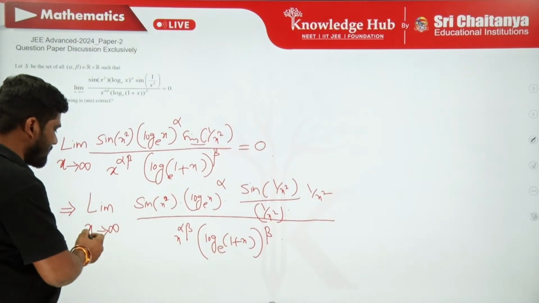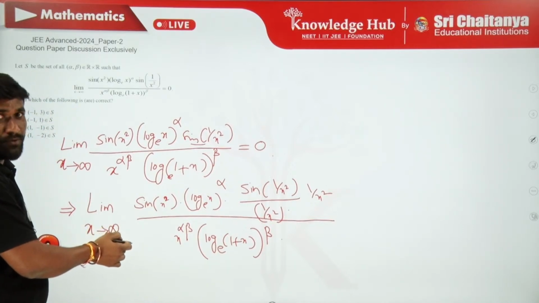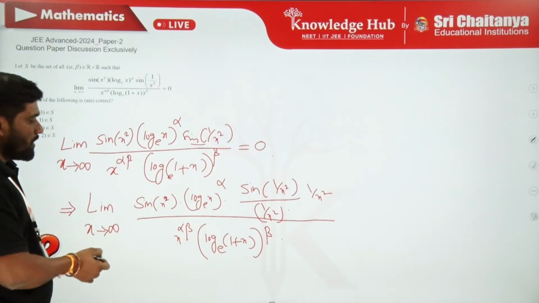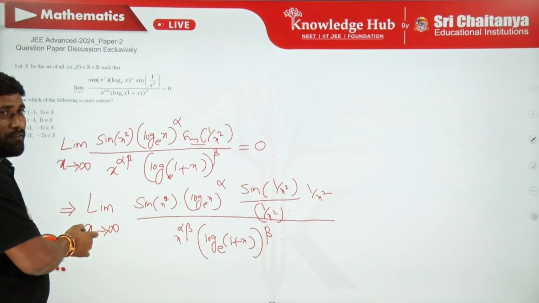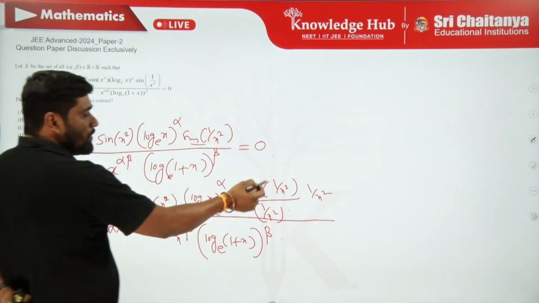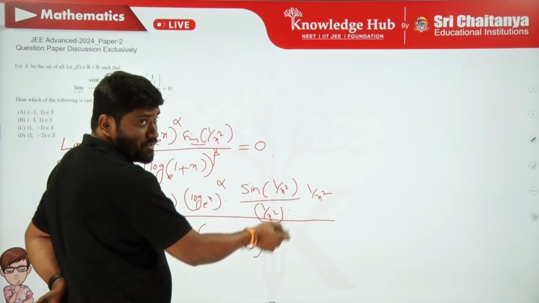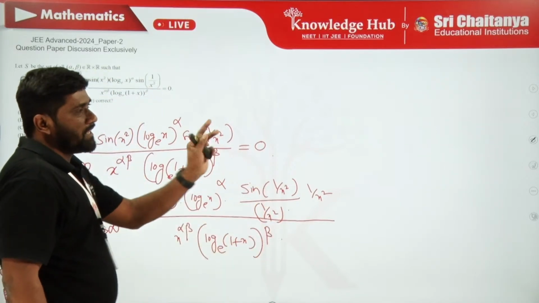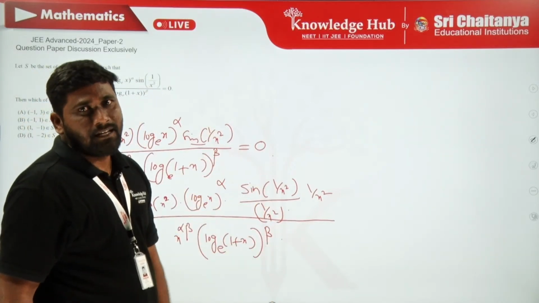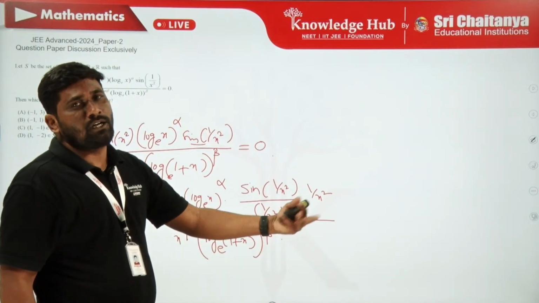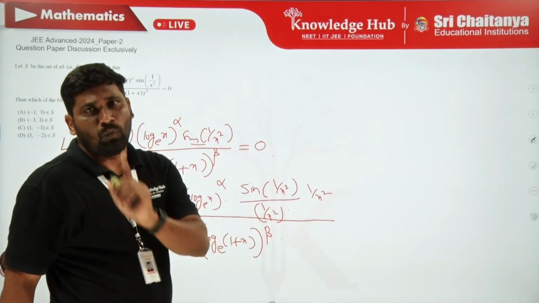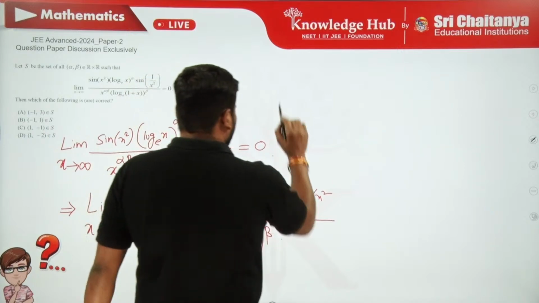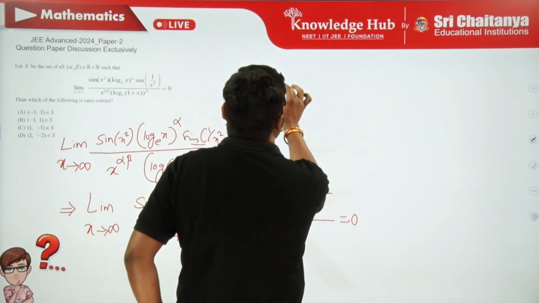We know that as x is tending to infinity, 1 by x tends to 0, and 1 by x square also tends to 0. When I apply this limit, sin of 1 by x square divided by 1 by x square gets 1 only. So in the next step, I am going to just hide it. Hiding means I am considering this limit as 1. So this has to be 0.